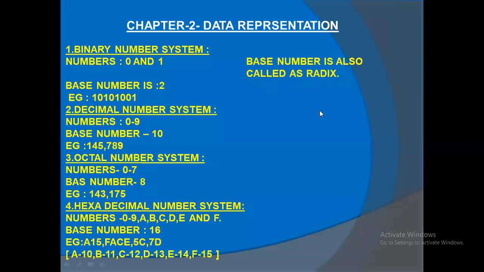So first, there are 4 types of number systems. What does number system mean? The base of the number. In computers there are 4 types of number systems. In your math or computer science classes in lower grades you might have studied it, I think. Let me come to the topic. What are the 4 types? Binary, decimal, octal, and the last one is hexadecimal. These are the 4 types of number systems.